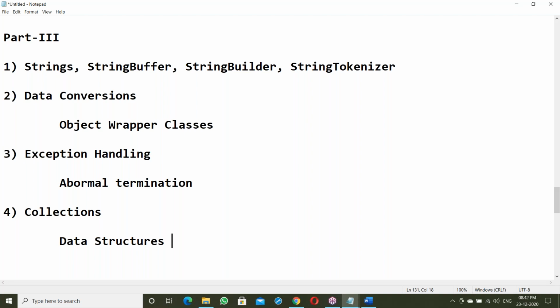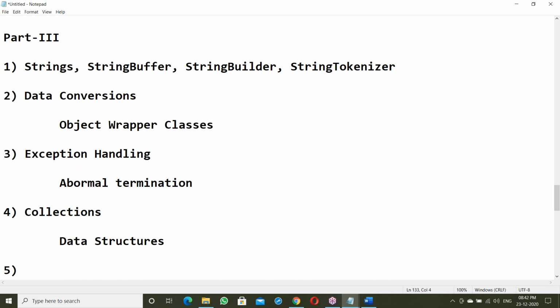Python also has data structures. This data structures concept is common everywhere: C language, C++, Java, Python data structures. It is required everywhere. That is the collections topic. After finishing collections, next one.